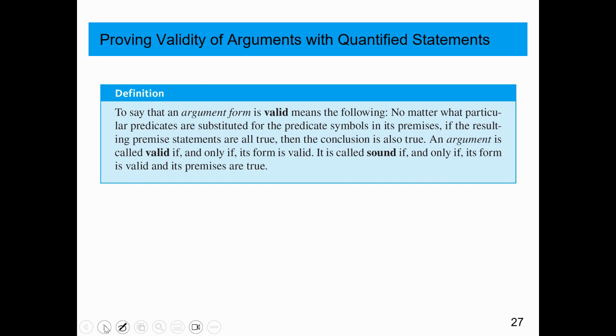Okay, this, I believe, is a definition that we have previously stated. So, just a reminder, to say that an argument form is valid means that no matter what predicates are substituted for the predicate symbols in its premises, if the resulting premise statements are all true, then the conclusion is also true. An argument is valid if and only if its form is valid. It is called sound if and only if its form is valid and its premises are true.